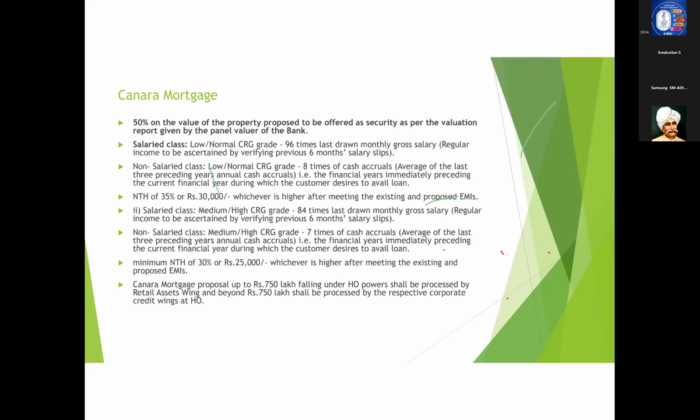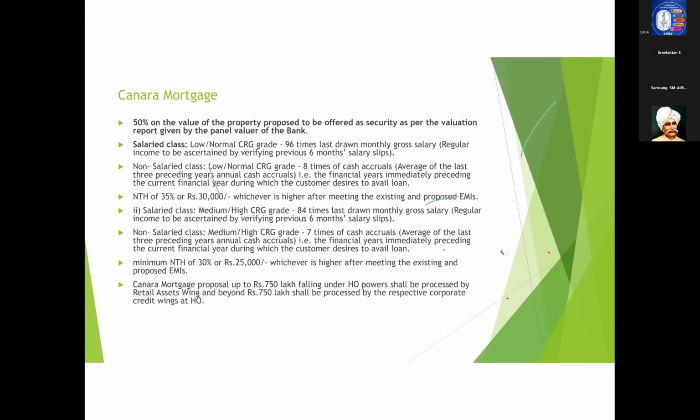Canara mortgage proposals more than 7.5 crores shall be processed by respective corporate credit wings, that is either MCCW or LCCW. So the retail asset wing will process mortgage proposals falling under their powers up to 7.5 crores. If the Canara mortgage proposal is above 7.5 crores, it will be processed by respective corporate credit wings.